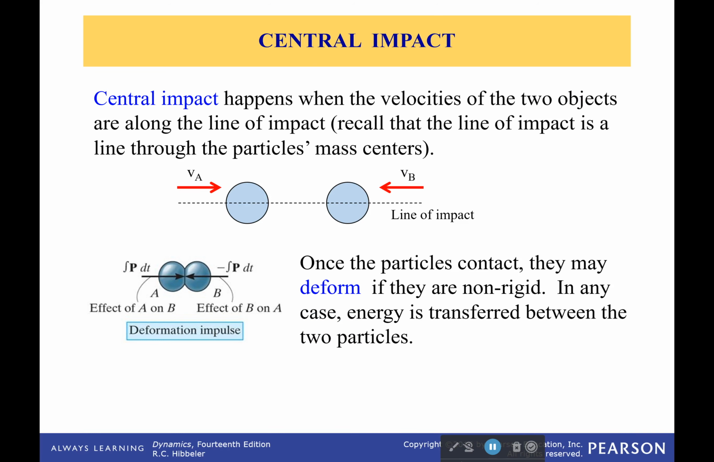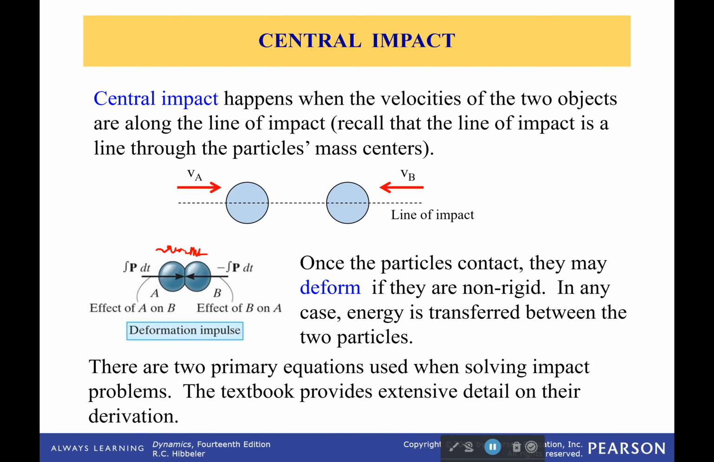Now, when they contact, they deform if they're not rigid, and energy is going to be transferred between the two particles. Part of this you could say is kind of like spring energy. The spring is going to deform here, and with that, it will cause them to contract and compress. So right here, we have kind of like a spring that's been compressed. They are storing energy, and they're going to release it and cause a transfer of energy and change their velocities.